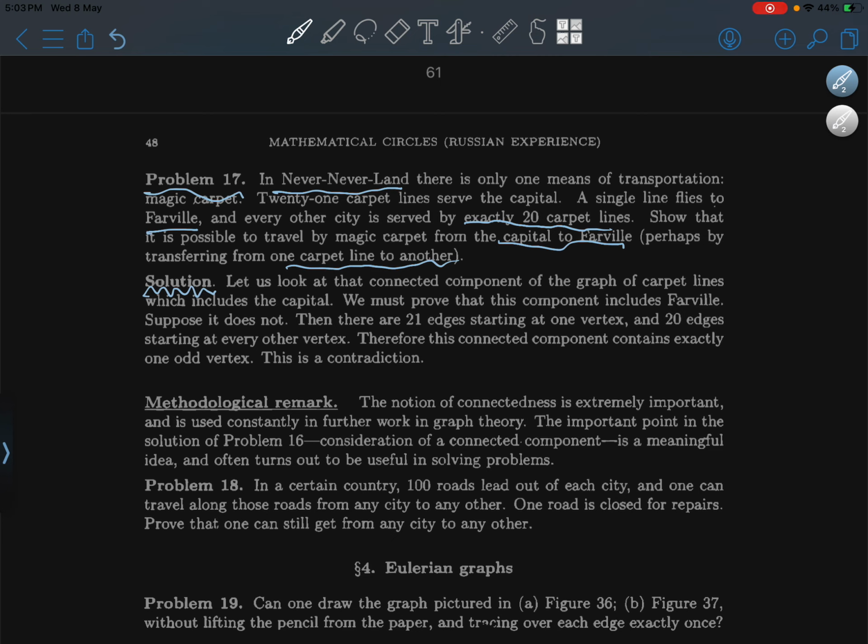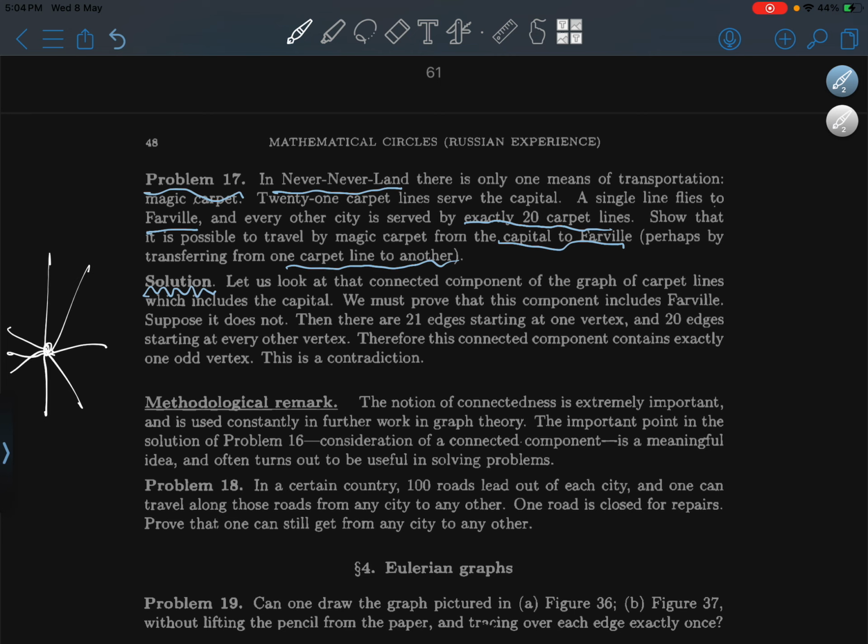In Never Never Land, there is only one means of transportation, that is, the magic carpet. 21 carpet lines serve the capital. 21 carpet lines means the total number of edges, which is the degree of the vertex capital, is 21.